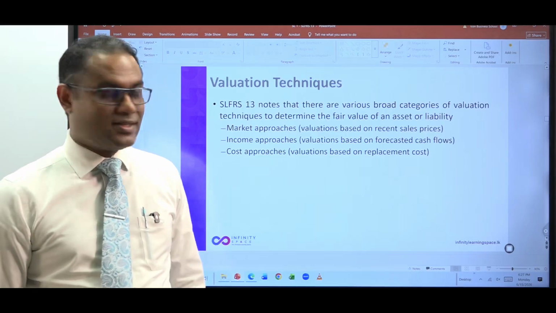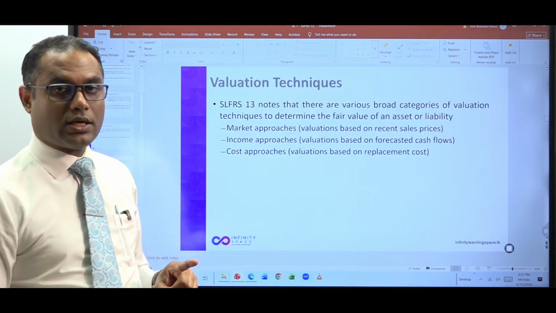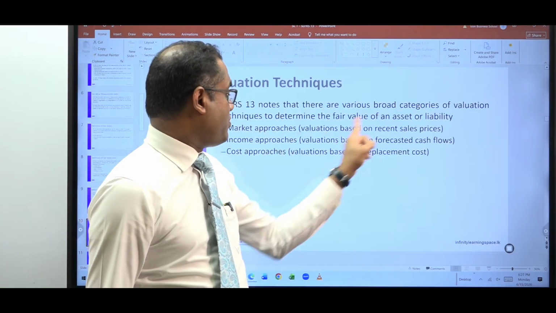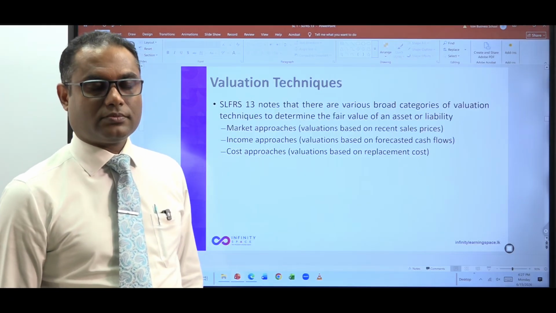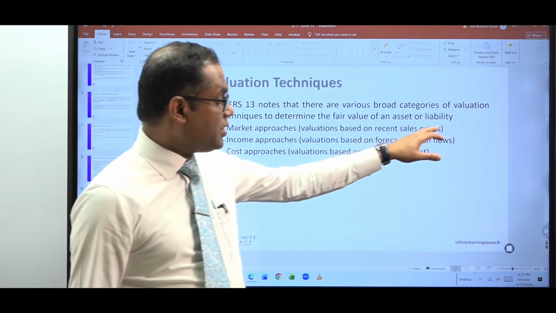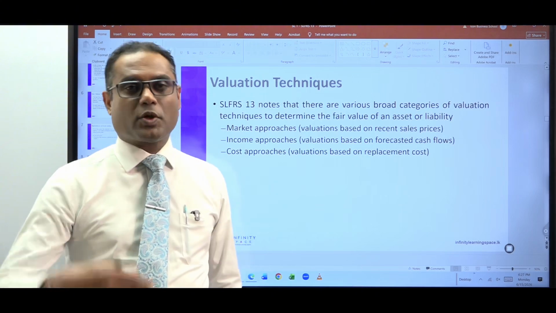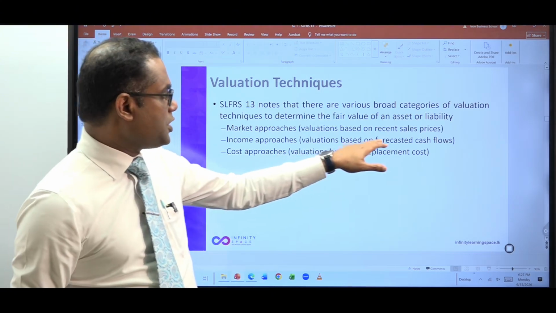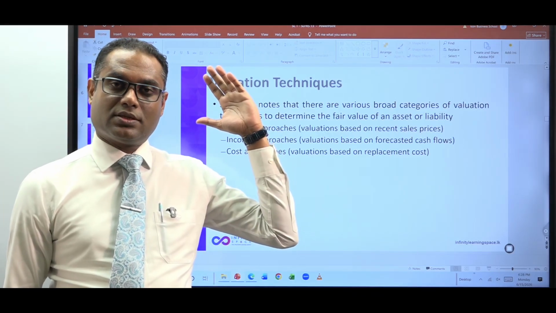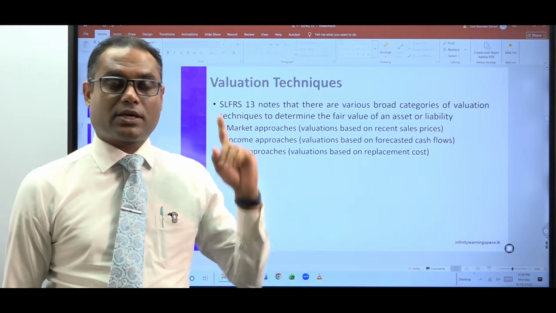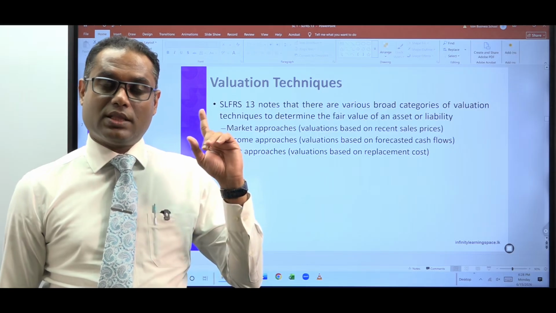So basically, you have to disclose that. You have to prepare the disclosures. You have to disclose that your technique of fair valuing the land has been changed during the year from market approach to income approach. You have to explain why you have done that. And also remember, this is an accounting estimate change. Accounting estimate changes are adjusted prospectively. Prospectively means now this year you are using the income approach, and you don't go back and adjust your past numbers. If you adjust the past numbers, that is a retrospective adjustment. So whatever numbers you have done in the last year, you don't need to change.